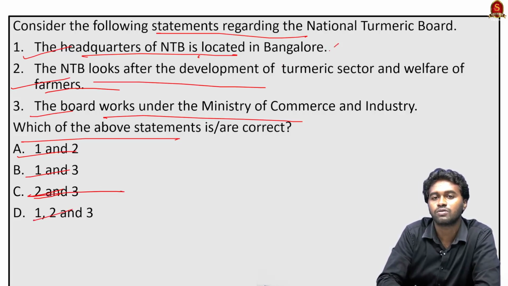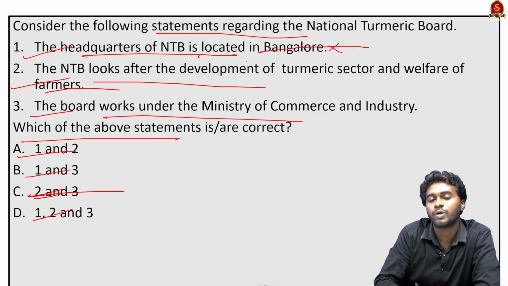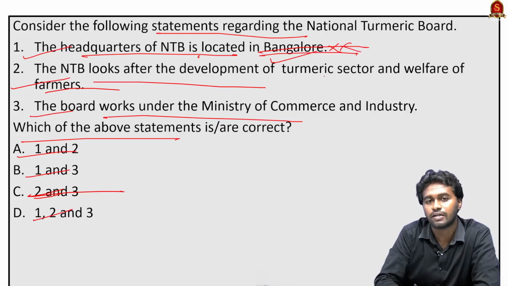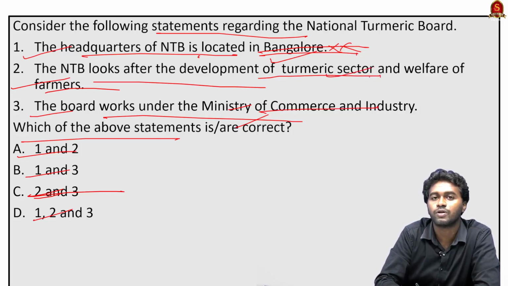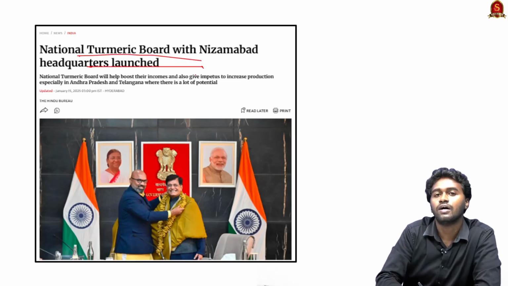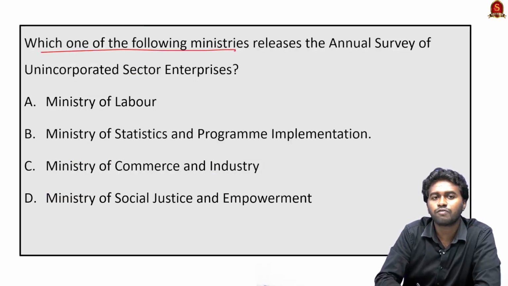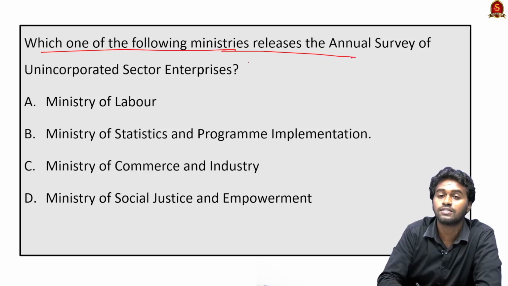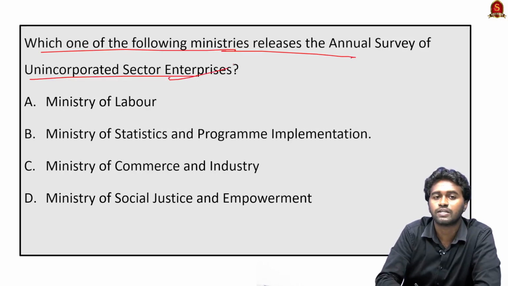Statement 1 is incorrect because the headquarters of the National Turmeric Board is not located in Bangalore. It is located in the Nizamabad district of Telangana. Therefore, statement 1 is incorrect. Statement 2 and statement 3 are correct. It is working under the Ministry of Commerce and Industry, and this board is responsible for the development of the turmeric sector and the welfare of the farmers. And why we are discussing this, because recently on January 14, India launched the National Turmeric Board with Nizamabad as its headquarters.